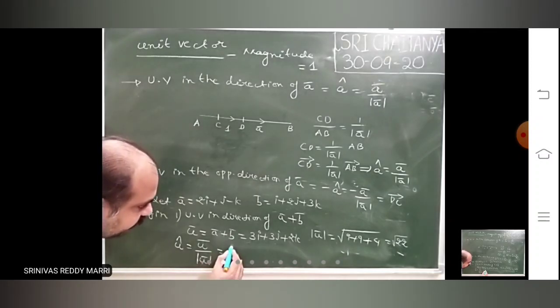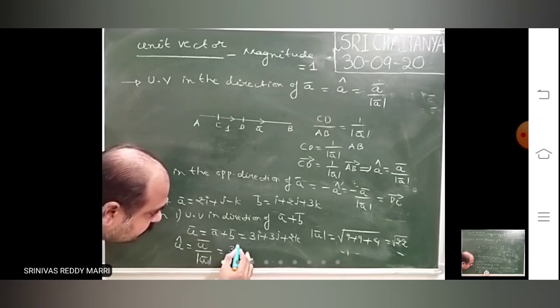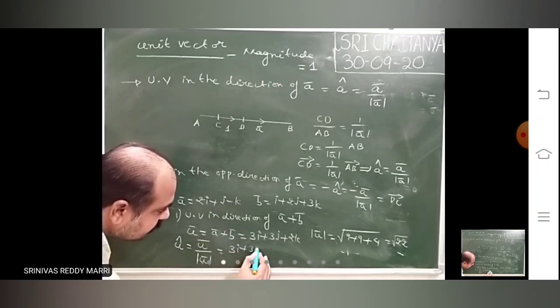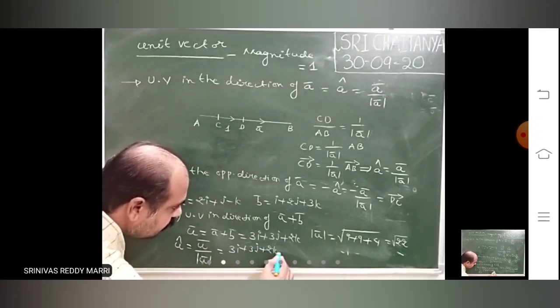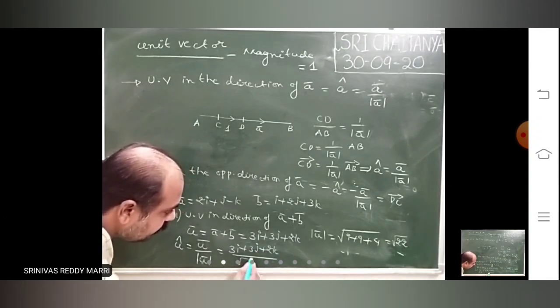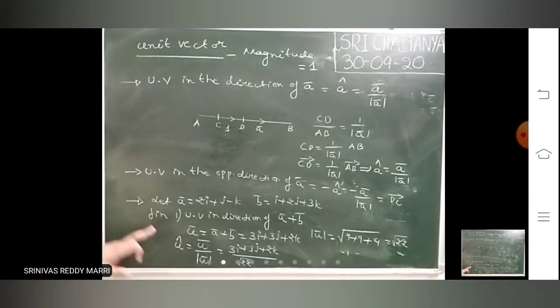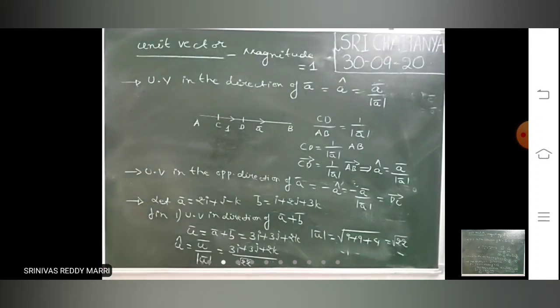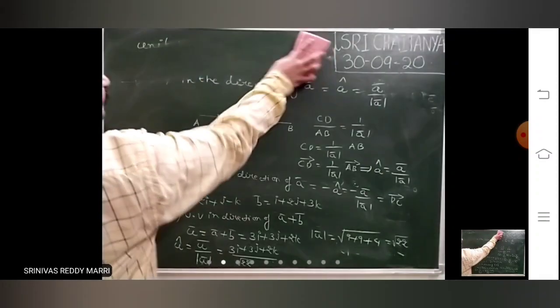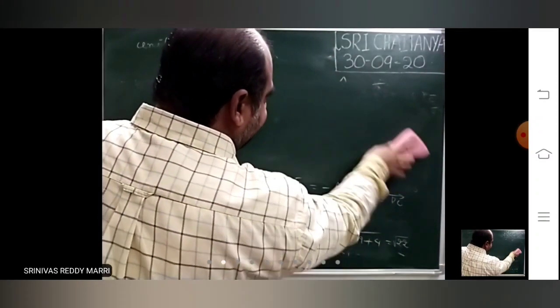That means your required vector is nothing but U bar, 3i plus 3j plus 2k, divided by root 22. This is the unit vector in the direction of U bar. First calculate the vector, and then in the direction means vector divided by magnitude.